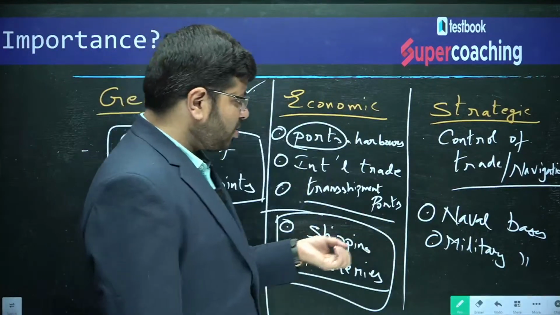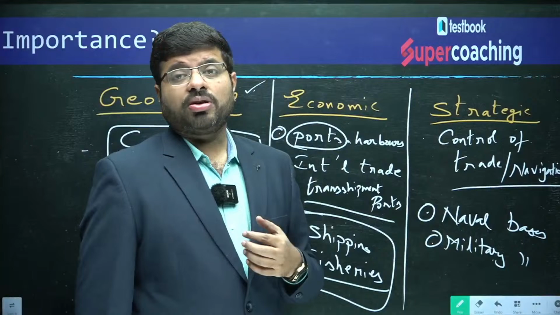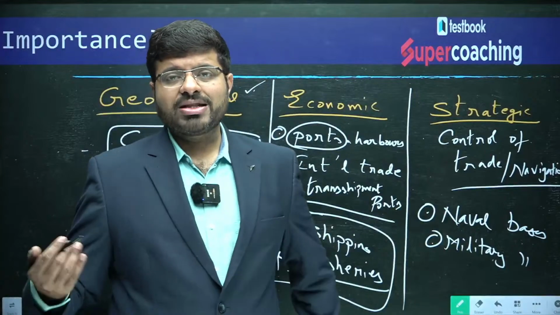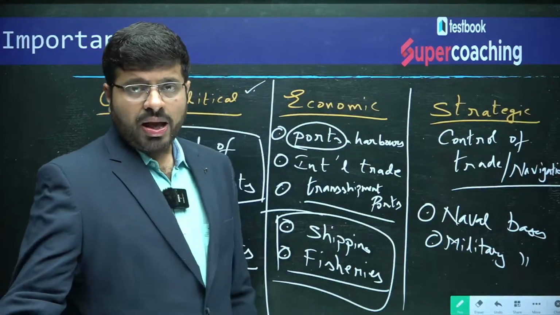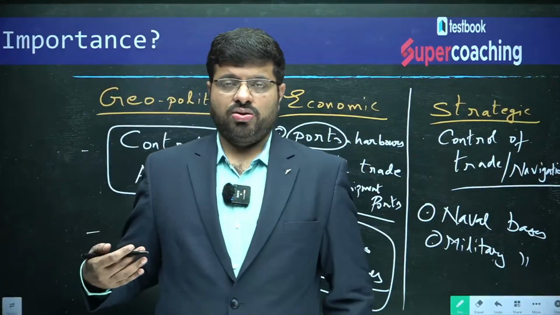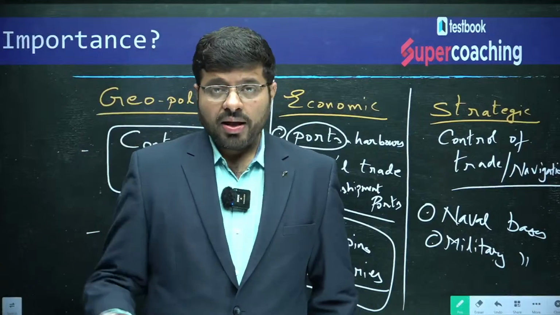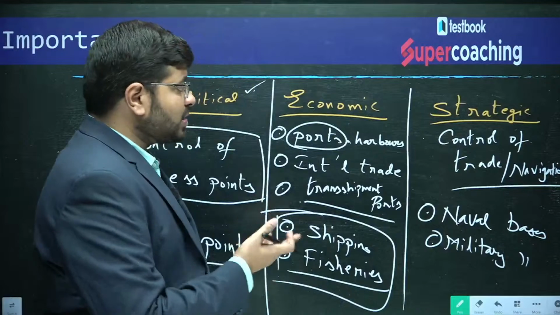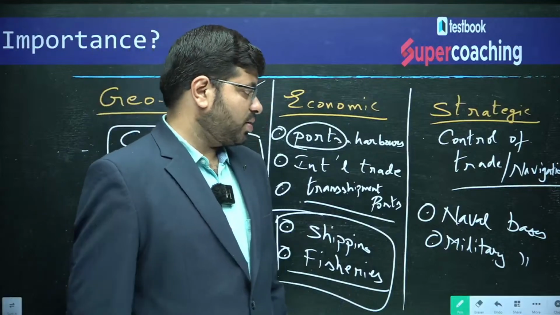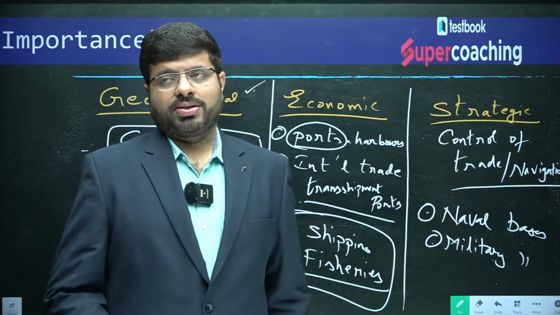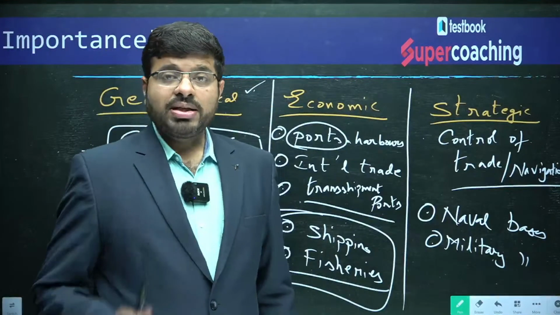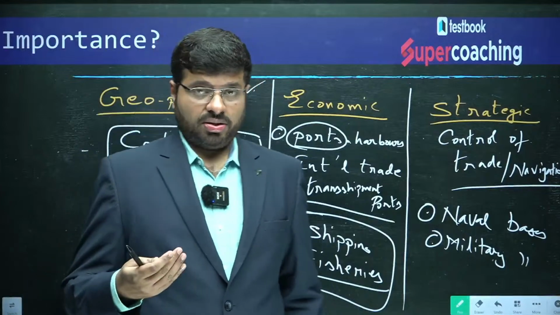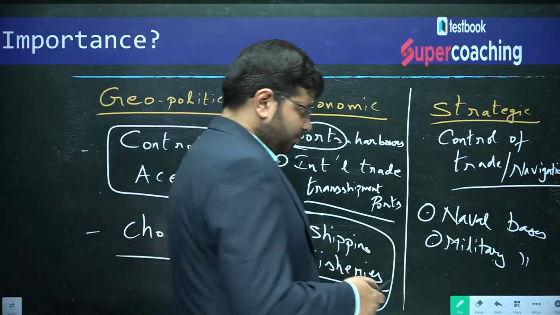Because of these bases, Djibouti also earns so much revenue, because the country gives this land on lease to these countries, and they pay rent. So it is almost like they are getting a new source of revenue. That is the strategic significance of these areas: naval bases and military bases. These are the key things, the main things. There are also supplements. What are the supplements?